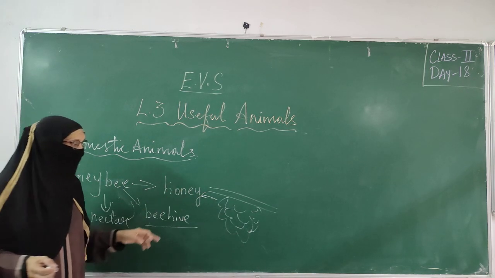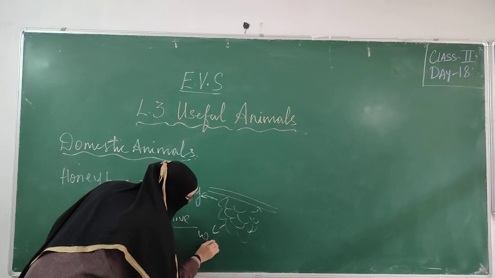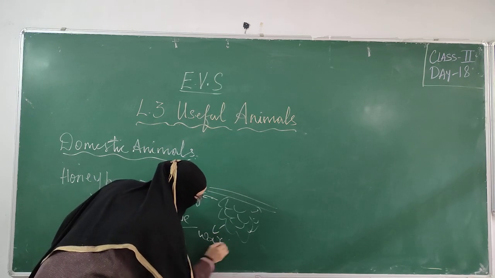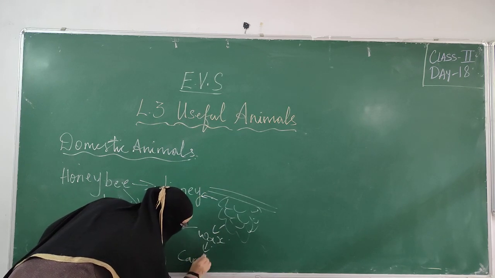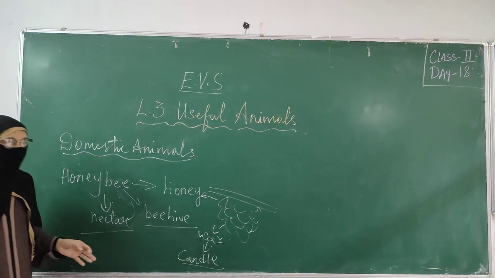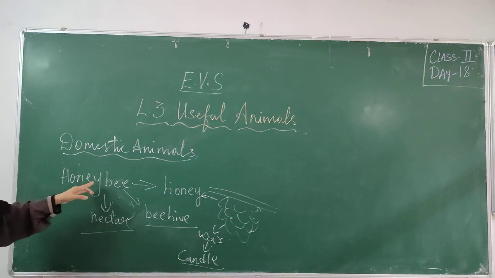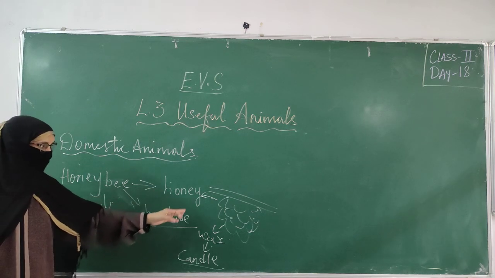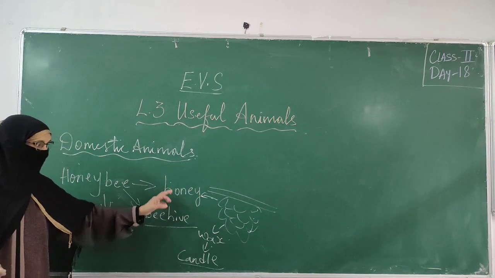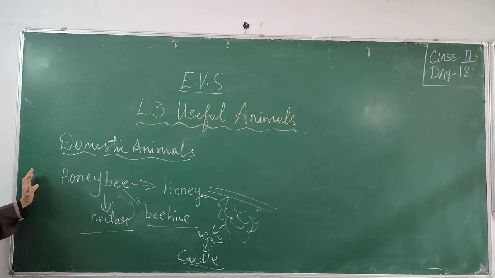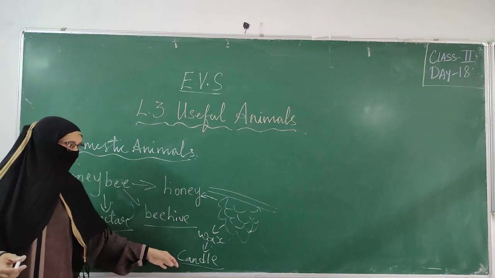Not only that, we also get wax. From this beehive, we get wax which is used to make candles. So the honeybee gives us honey, and also from this beehive we get wax, honey and wax. In this way, honey is giving us a food product, and also candles which we use.